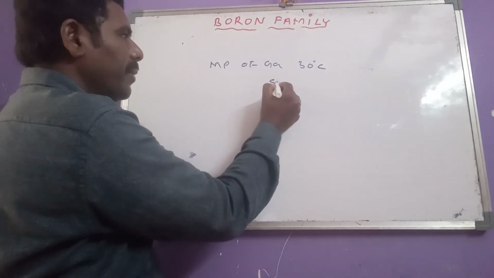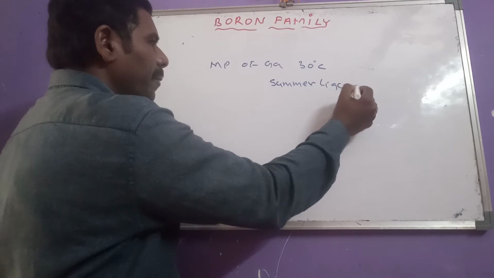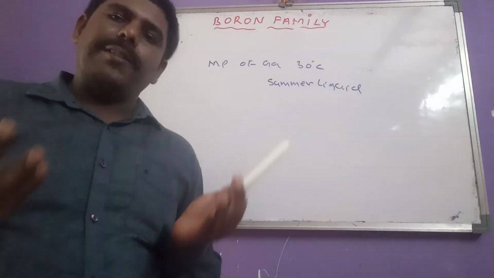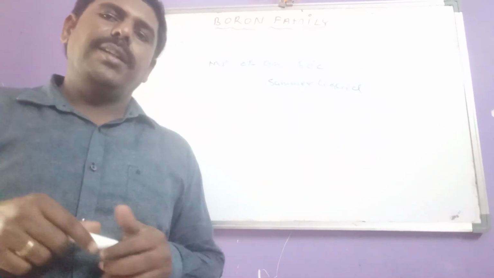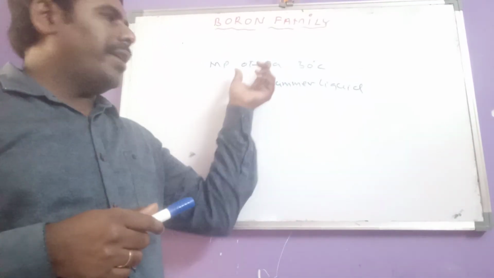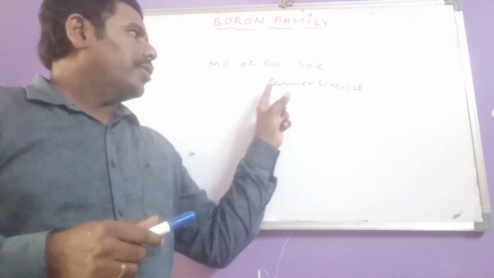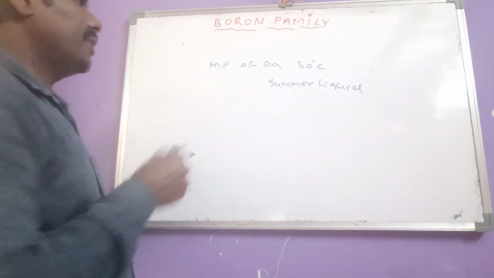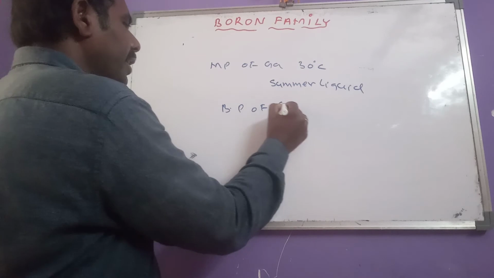So gallium is known as summer liquid, because in summer the atmospheric temperature is approximately 40-44 degrees centigrade sometimes. So in summer gallium is present in the liquid state, and that is called summer liquid.